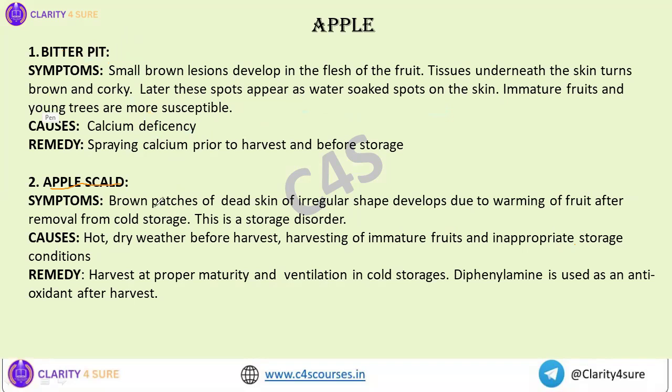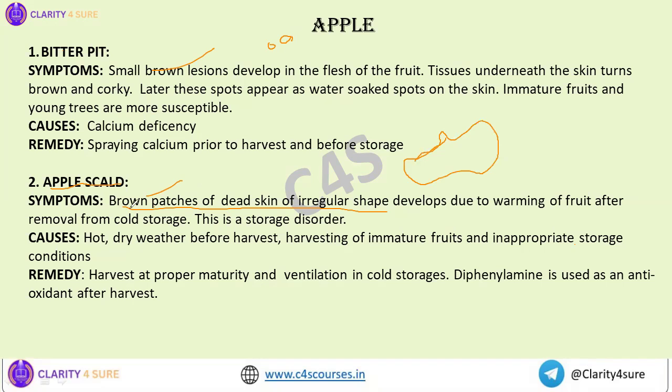Then if you see apple scald, there are brown patches of dead skin of irregular shape. Here also there are brown patches, whereas in bitter pit small brown lesions develop. But in apple scald, there will be just irregular brown patches on the skin of the fruit.